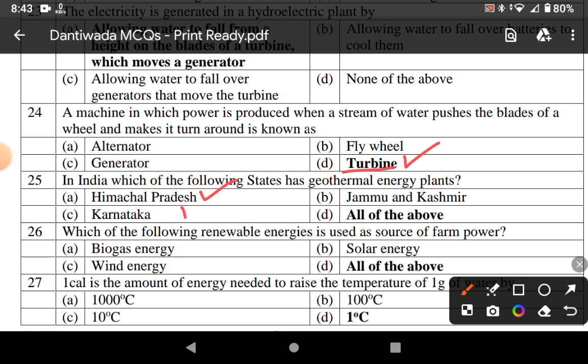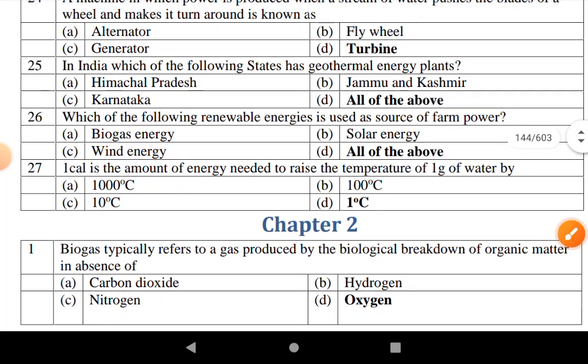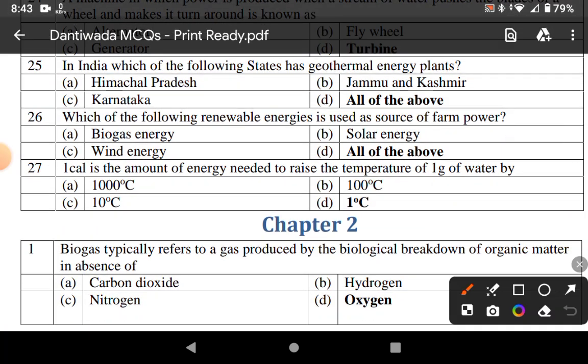Answer: Himachal Pradesh, Karnataka and Jammu Kashmir, all three have geothermal energy plants. Which of the following renewable energy is used as a source of farm power? That is bioenergy, wind energy and solar energy. 1 calorie is the amount of energy needed to raise the temperature of 1 gram of water by 1 degree Celsius.